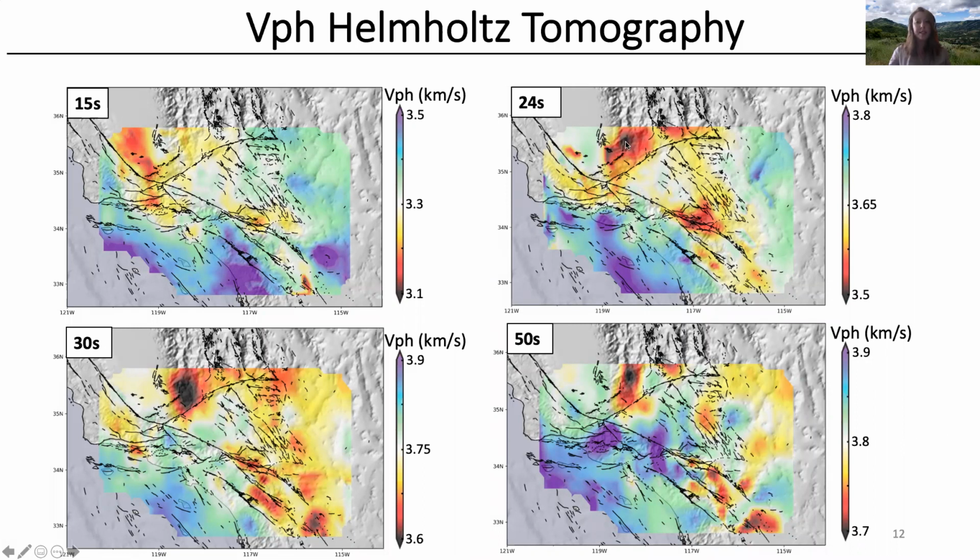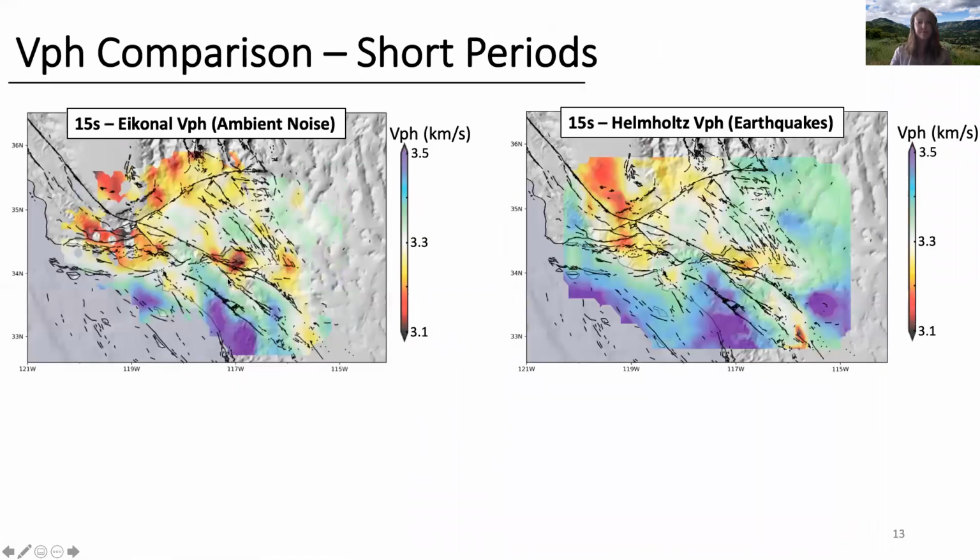We see lower velocities beneath the Central Valley and then beneath the Sierra Nevada ranges at longer periods. We see lower phase velocities in the Salton Trough and faster phase velocities in the peninsula ranges. We compare eikonal phase velocity results determined from ambient noise by Hongray Chiu et al. in 2019 to the newly obtained Helmholtz phase velocity results from regional earthquakes to teleseismic earthquakes, mainly regional earthquakes at